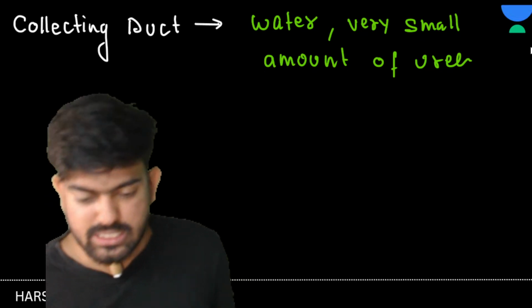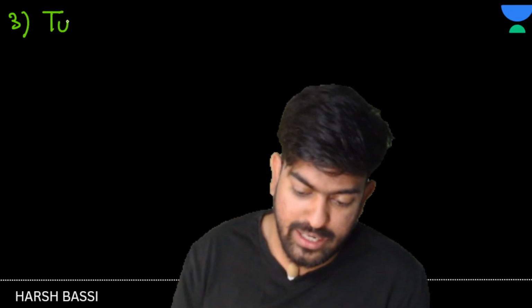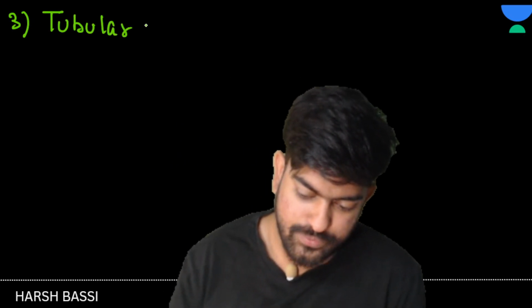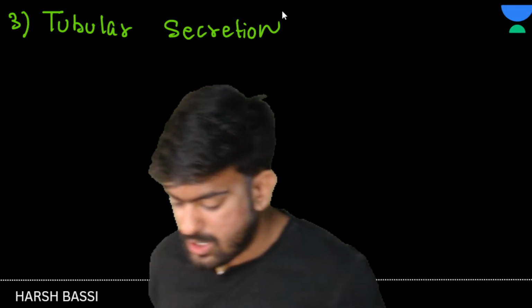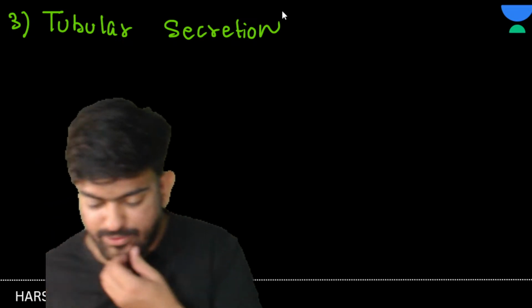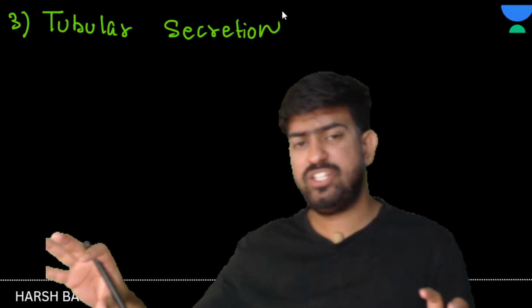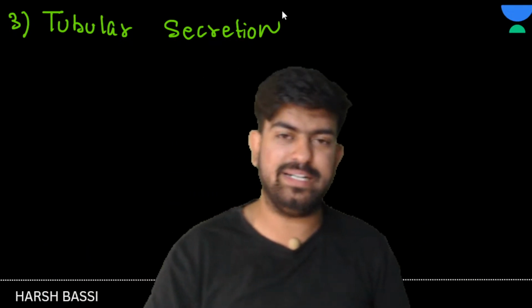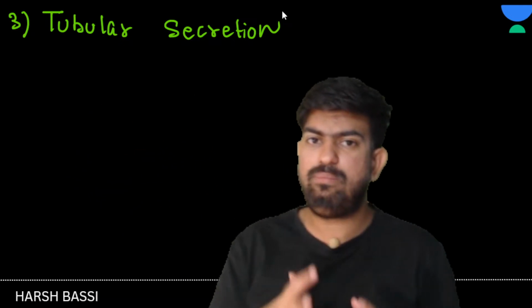Bachcho? See, this was what? Reabsorption. Now, the third step of urine formation is what? It is tubular secretion. Okay. Tubular secretion. Now, see here, what is going to happen? During urine formation, now what happens? Some of the things, see, ultrafiltration has been done. Okay, many of the things have reached the PCT and DCT, but some of the things are still